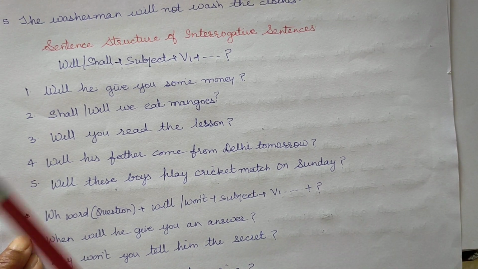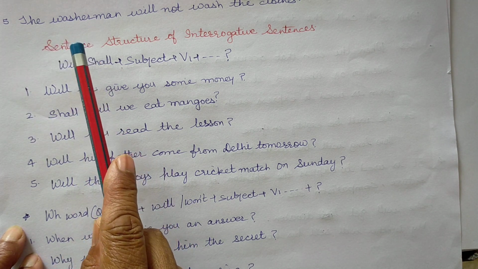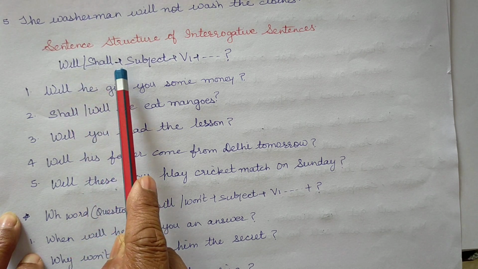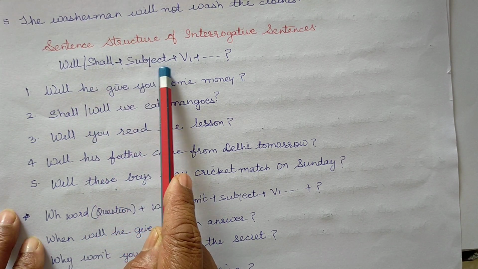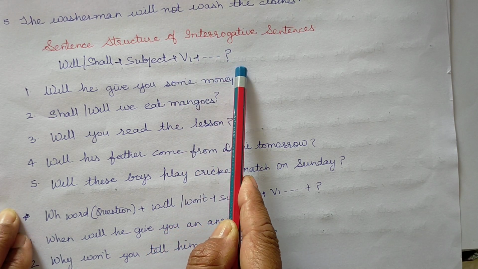So, next is the sentence structure of interrogative sentences. Will or shall, helping verb, plus subject plus verb's first form, rest of the sentence plus question mark.